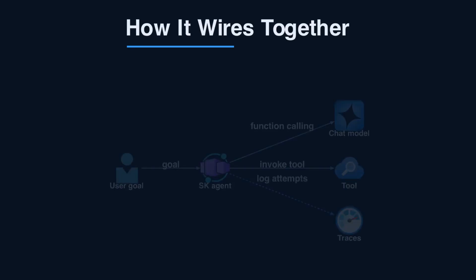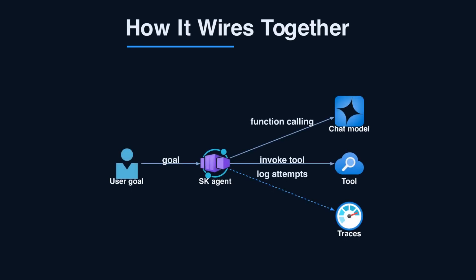In production, the loop touches several services. The agent calls Azure OpenAI, which invokes your tools. Tools hit real backends like a database or search. Log every attempt to Application Insights so you can trace failures. That trace is how you tune your function descriptions later.